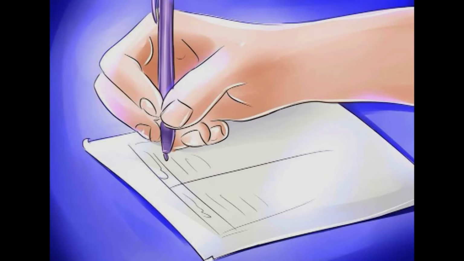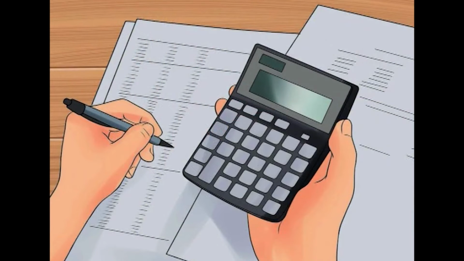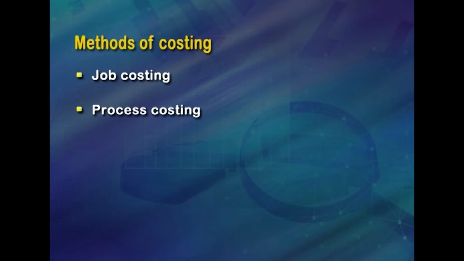The next one is batch costing. It is a lot similar. Units which comprise the batch may be used as a cost unit for ascertainment of cost. A separate cost sheet is maintained for each batch by assigning a batch number. Cost per unit of product is determined by dividing the cost of the batch by the number of units of the batch.